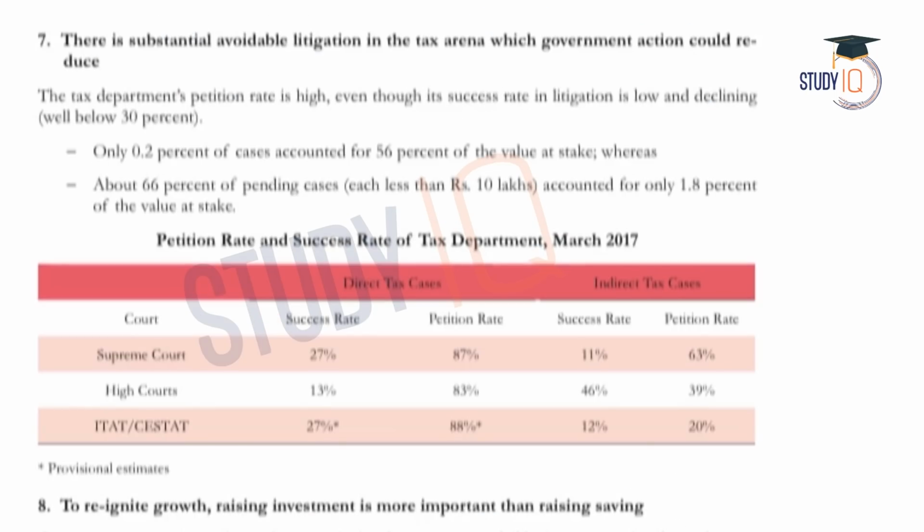Coming to the seventh fact, there is substantial avoidable litigation in the tax arena which government action could reduce. What does it mean? The government has to take more action with regard to taxes. Let us see the explanation given in the survey. The tax department's petition rate is high, but the success rate in litigation is low. Litigation means the legal action that is taken. So the petition rate is high and legal action taken is less.